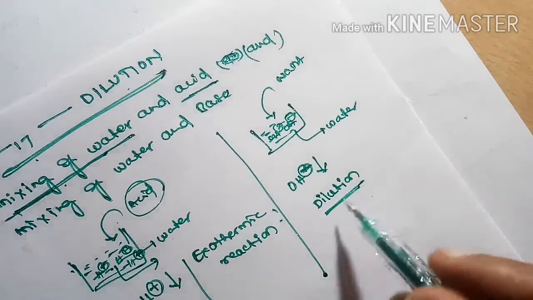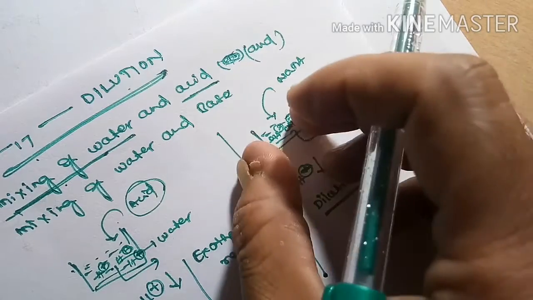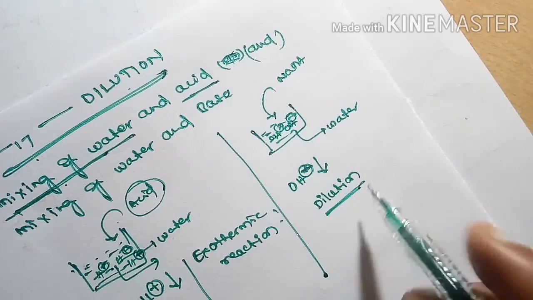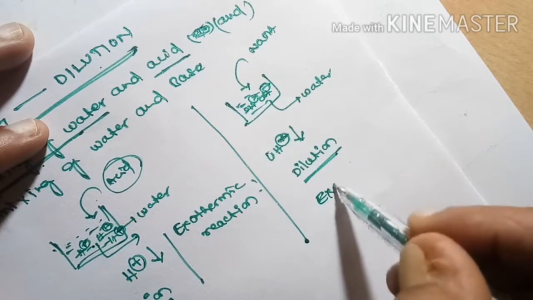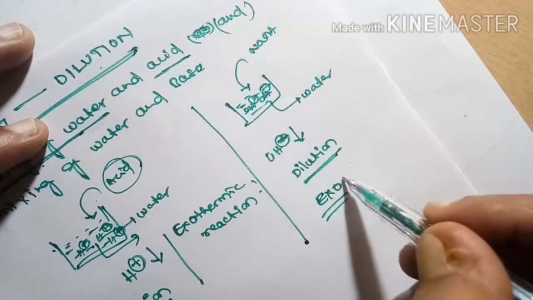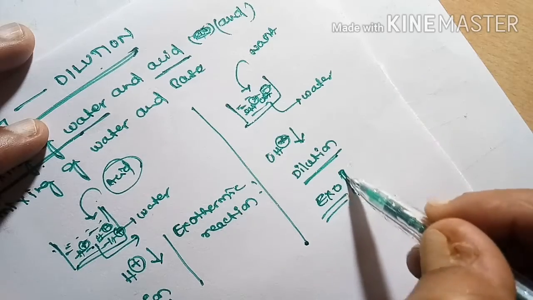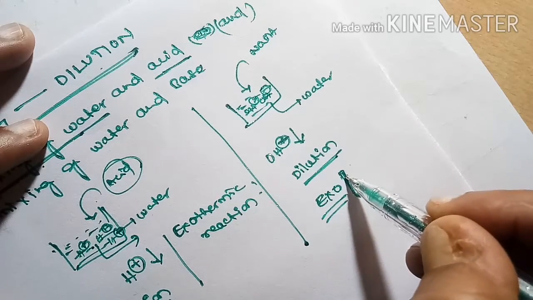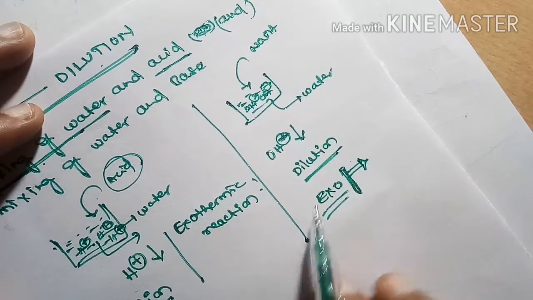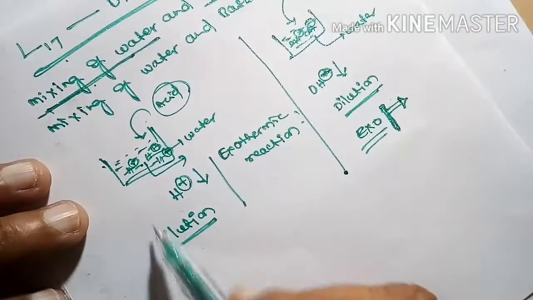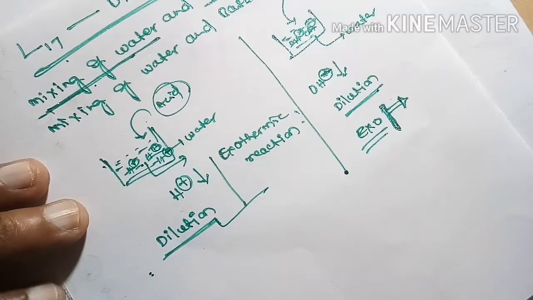If we touch this vessel again with our hands, what will happen? We feel hot. From this we can say this is also an exothermic reaction. What is meant by an exothermic reaction? A reaction in which a large amount of heat energy is released is called an exothermic reaction. So in these water reactions, the dilution of acid is very important.